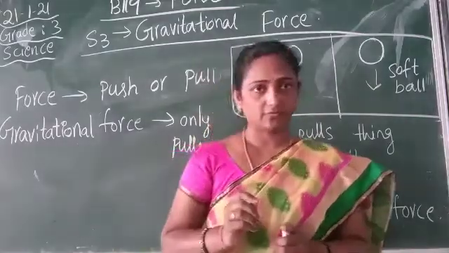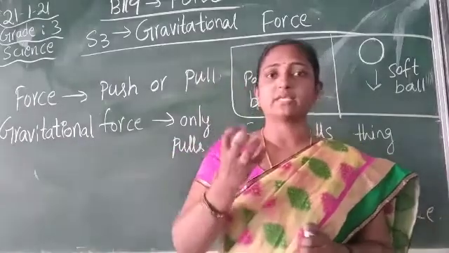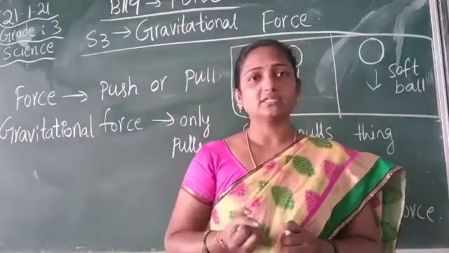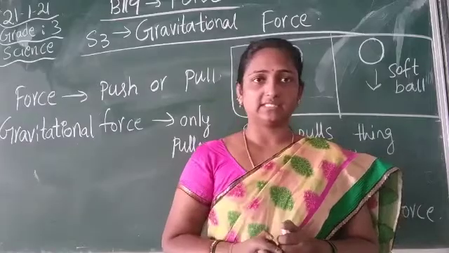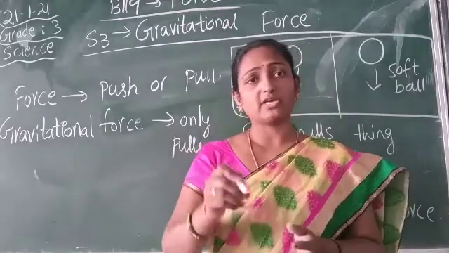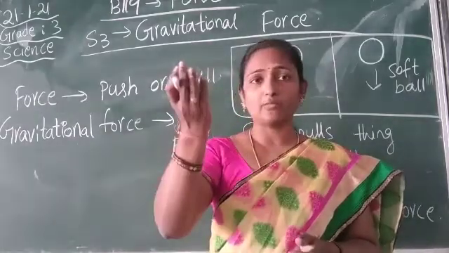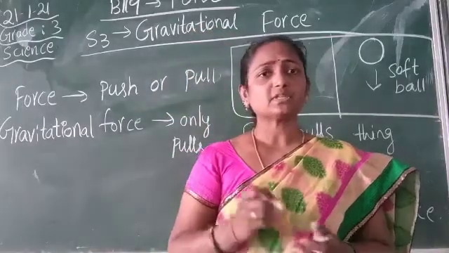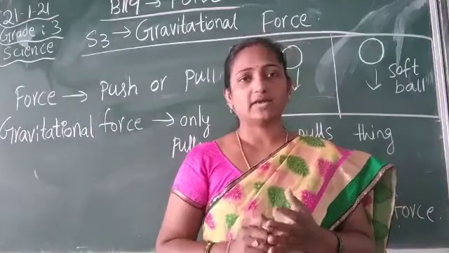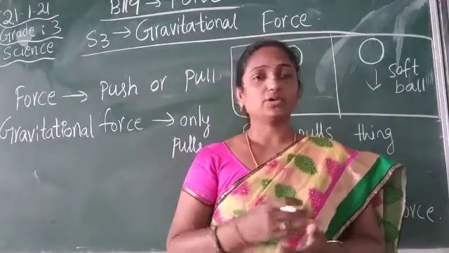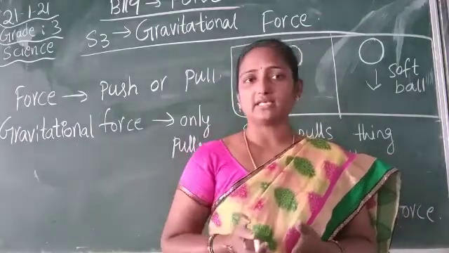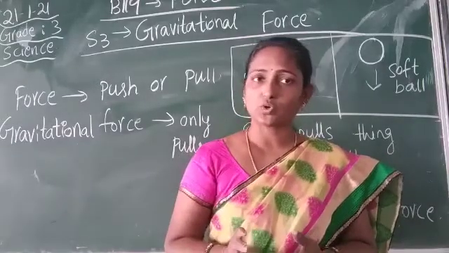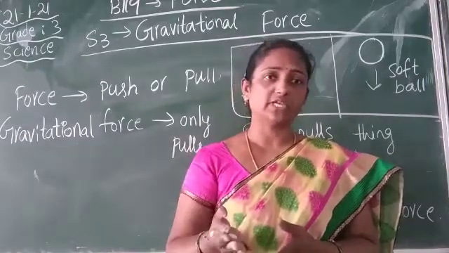Whatever things we raise upwards, they come to the earth's surface due to the force called gravitational force. You can try with any example, you can try with a stone, or any of the objects.